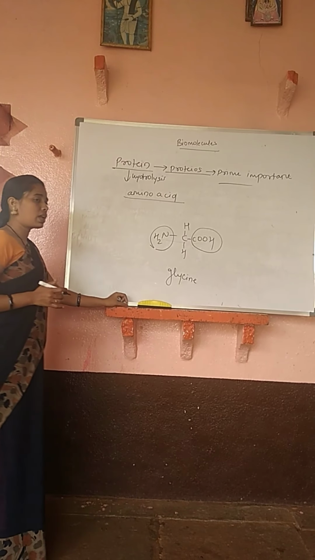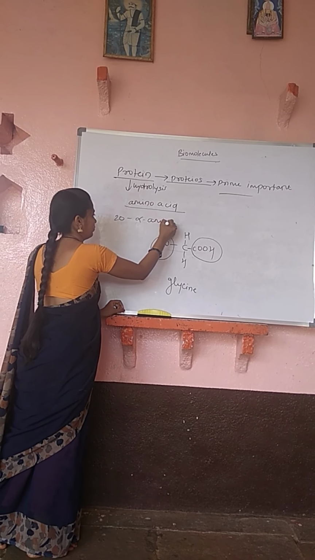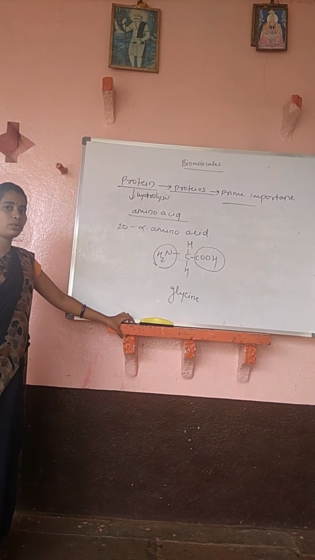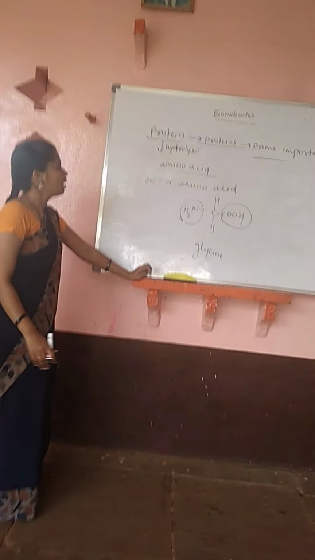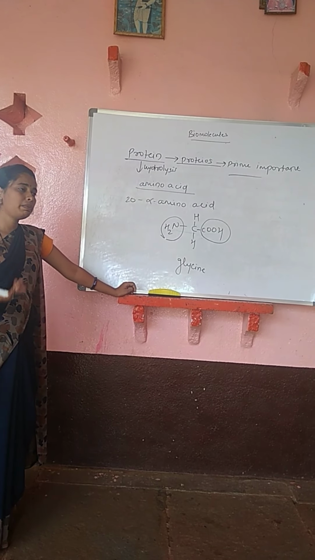Okay, so up to now we know 20 alpha amino acids. How many? 20 amino acids. So how will you differentiate what is meant by alpha amino acid, what is beta amino acid?